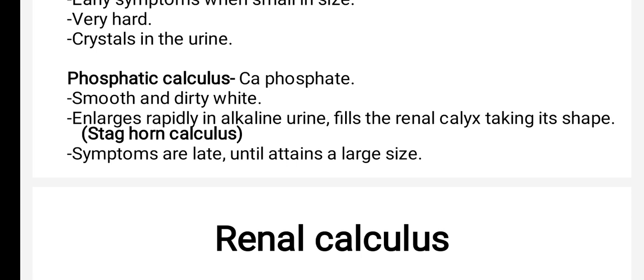The symptoms are late to appear until it attains a large size.